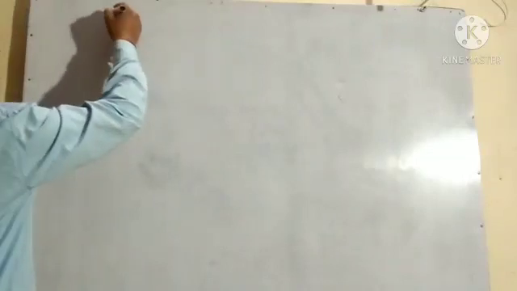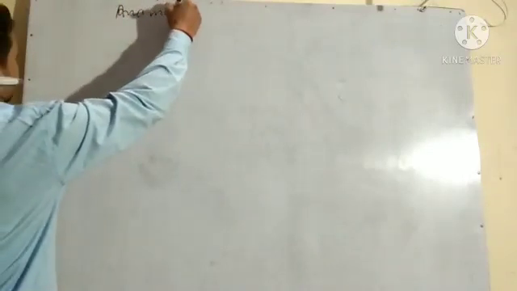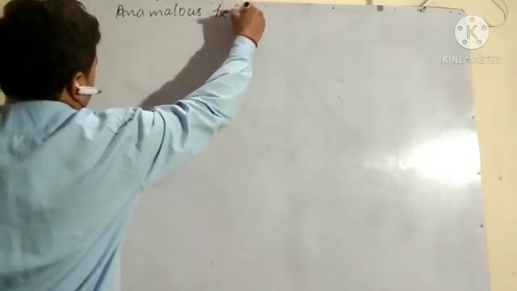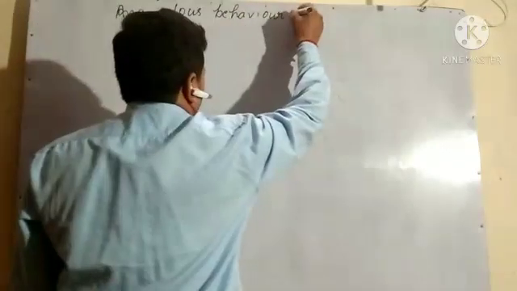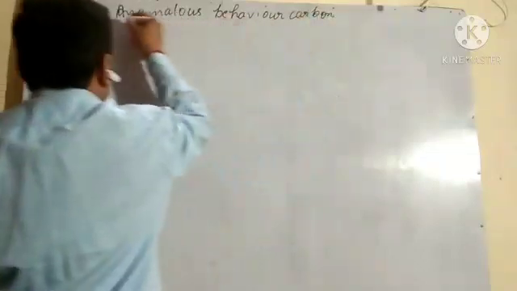What is anomalous behavior of carbon? Okay, what is our topic? Anomalous behavior of carbon.